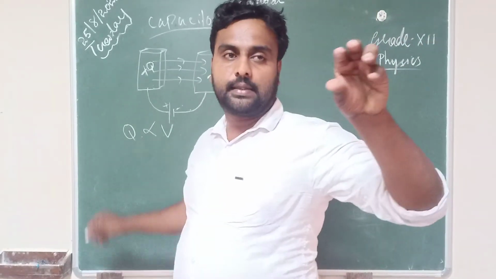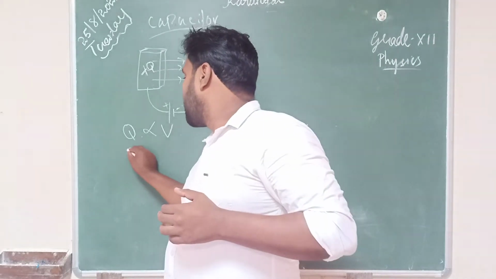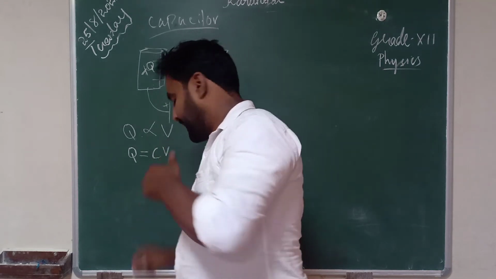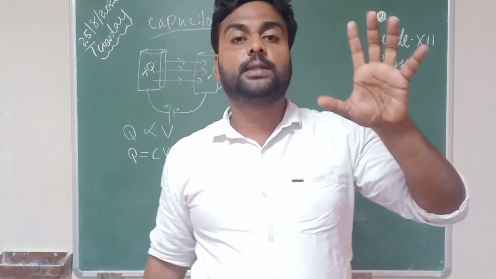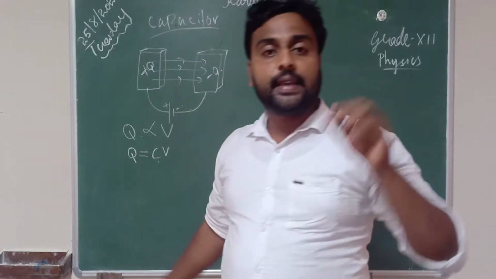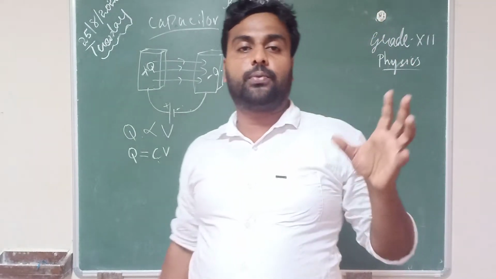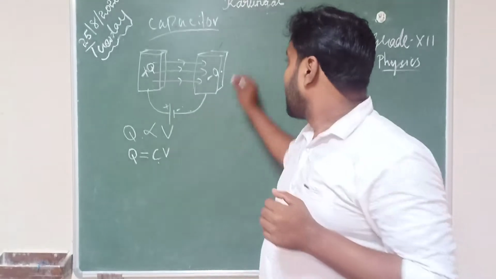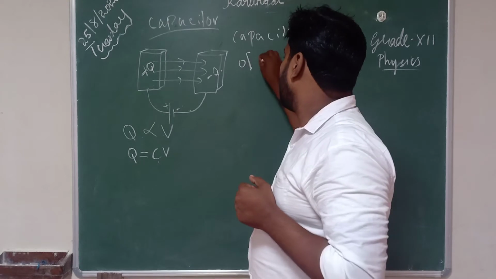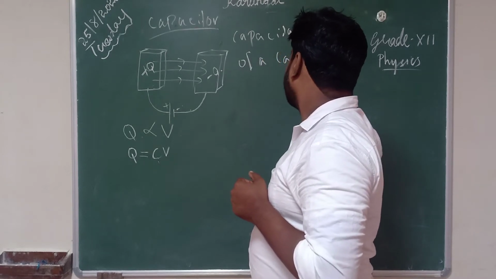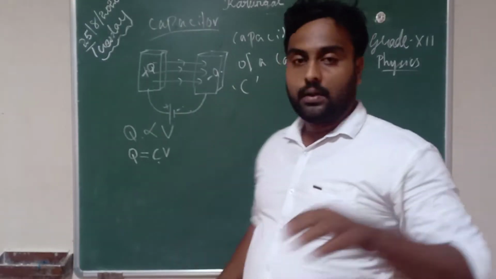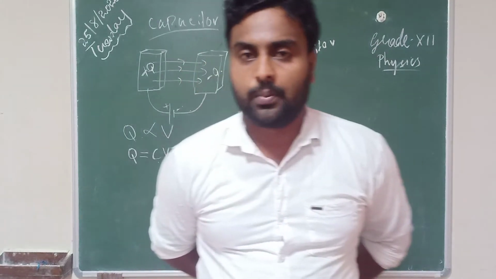Now we can change this proportionality symbol into a proportionality constant. So we can write that Q is equal to C into V. This C is called the capacitance of the capacitor.